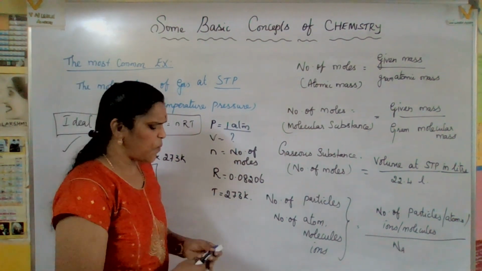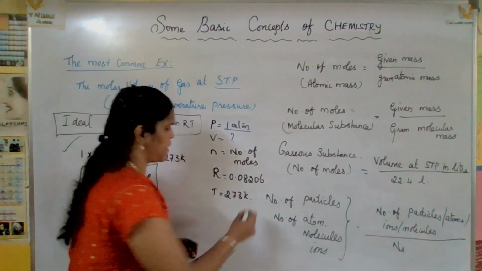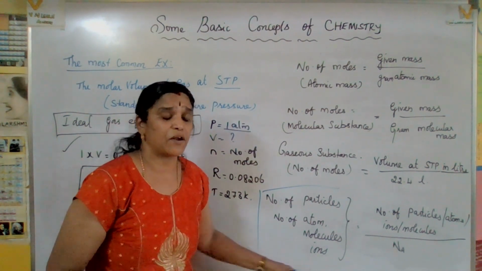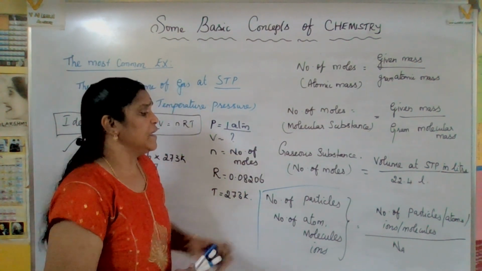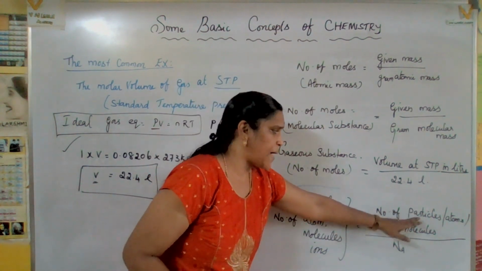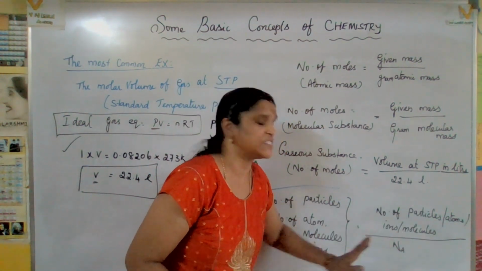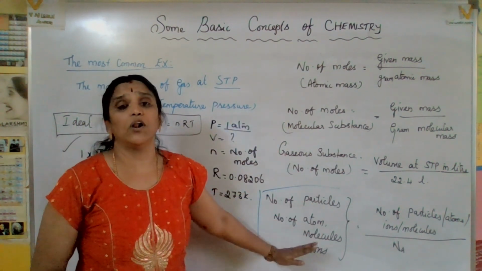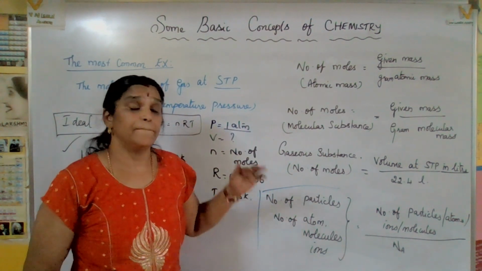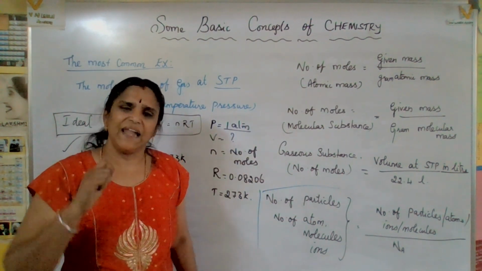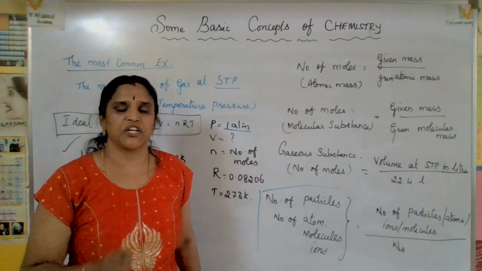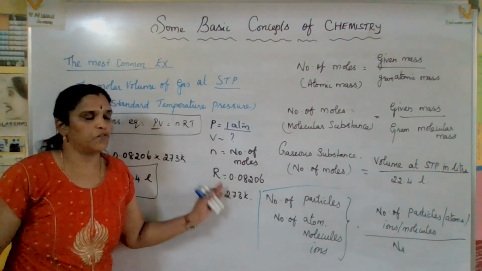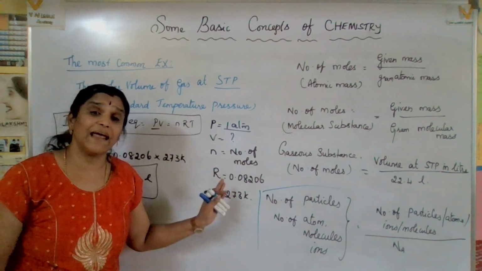Now the next point: whether it is number of particles, atoms, ions or molecules, number of moles equals that number divided by Avogadro number. I think I have given all the formulas based on the mole concept. Now let us check each and every question and analyze the mole related problems clearly.